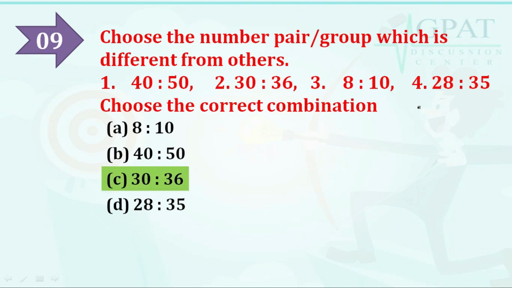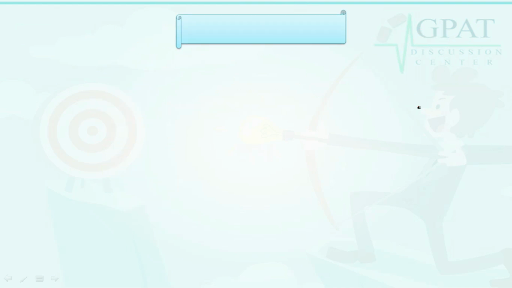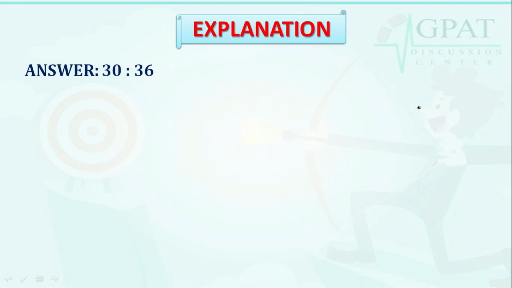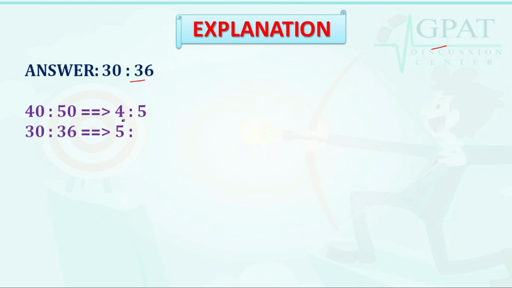Let's discuss in the explanation how this is possible. The answer is 30:36. 40:50 is 4:5, 30:36 is 5:6, 8:10 is 4:5, and 28:35 is 4:5.